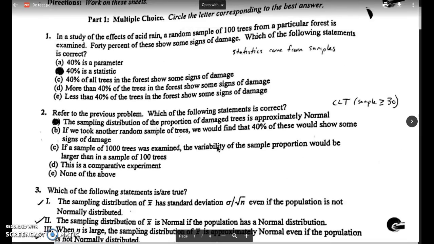For question 2, refer to the previous problem. Which of the following statements is correct? The sampling distribution of the proportion of damaged trees is approximately normal. That is the answer because the central limit theorem says that for any sample that's at least 30 in size, the sampling distribution will be approximately normal. Doesn't matter what shape the parent population is, as long as the sample is over 30, the sampling distribution will be approximately normal.